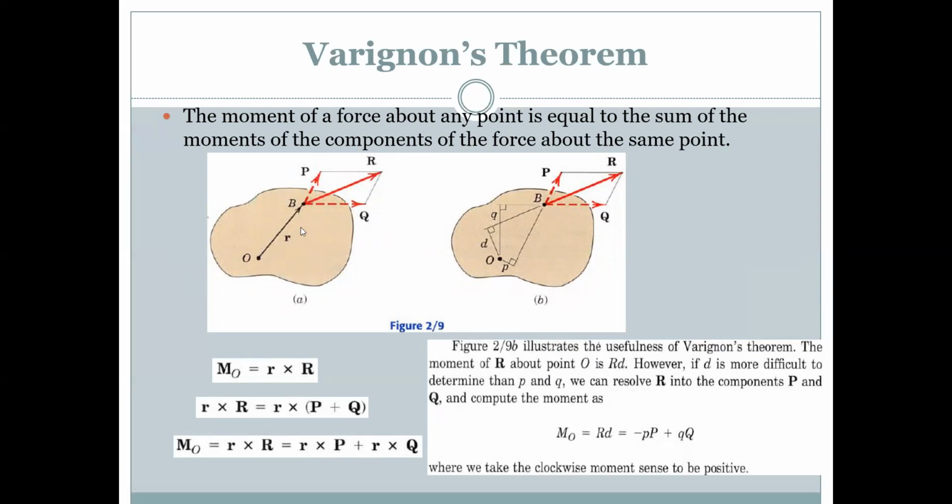We can take it as Rd, however d is most difficult to determine.